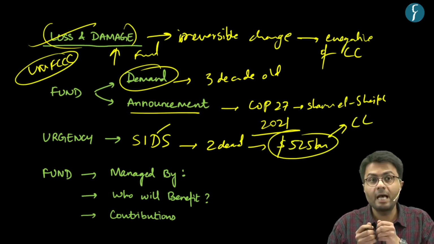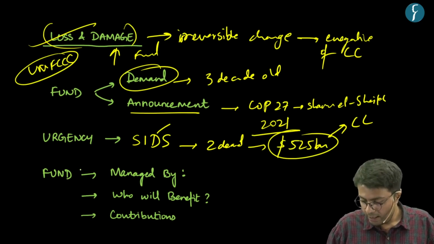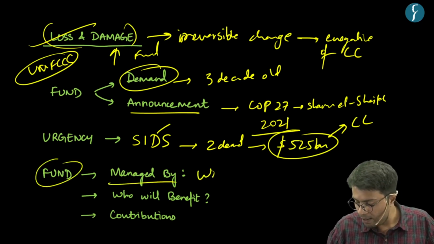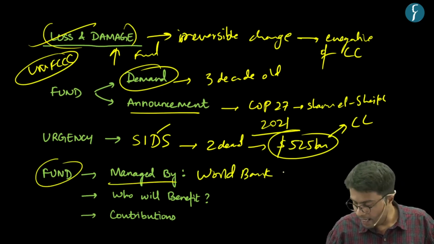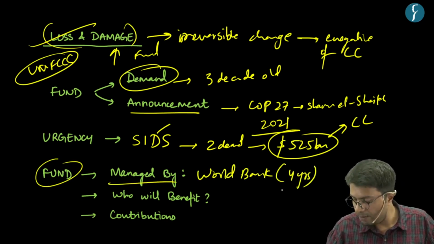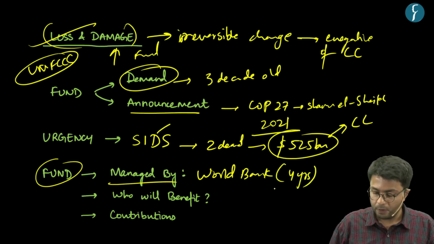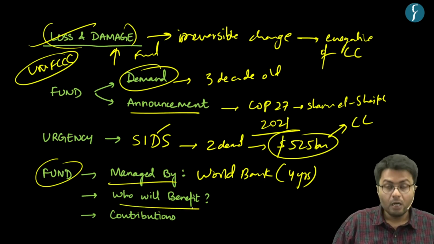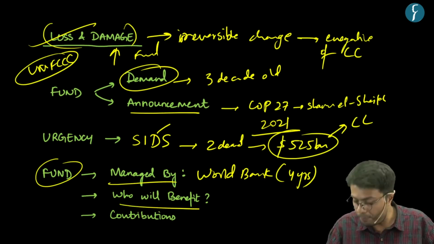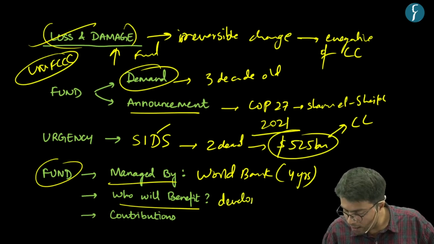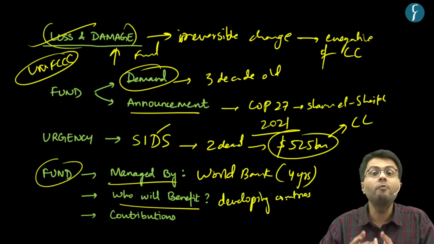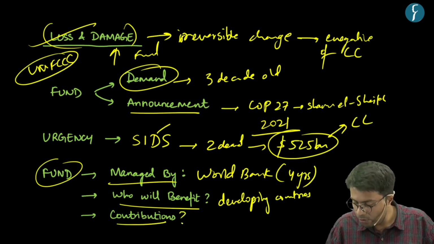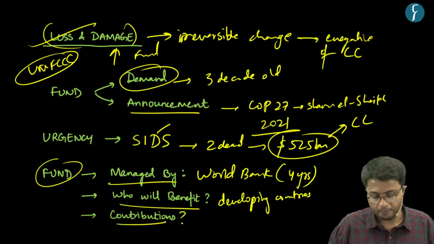Further, by establishing the loss and damage fund, this fund will be managed by the World Bank in an interim manner. And this has been provided for a temporary period of 4 years. Now, who will benefit from this particular fund? This particular fund has been opened to all developing countries. Now, who will make contributions to this loss and damage fund?